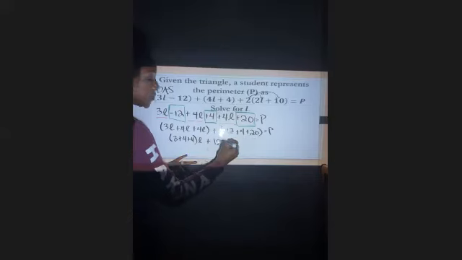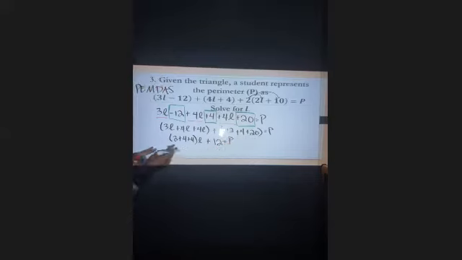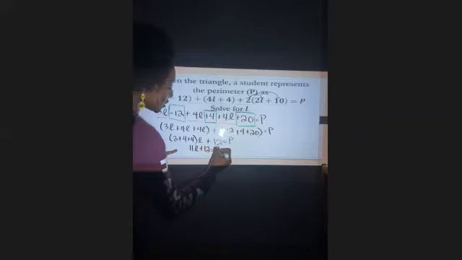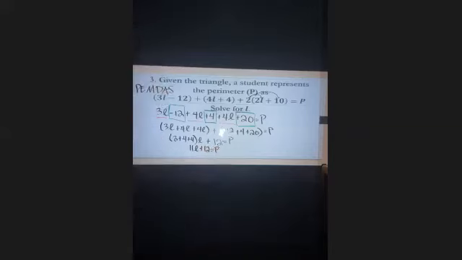Positive 12, and set that equal to P. Now we still need to take care of this though. So 3 plus 4 is 7, 8, 9, 10, 11. So 11L plus 12 equals P. Now that's cool, except we're not solving for P, right? We are solving for L, so there are 2 more things that I need to do.